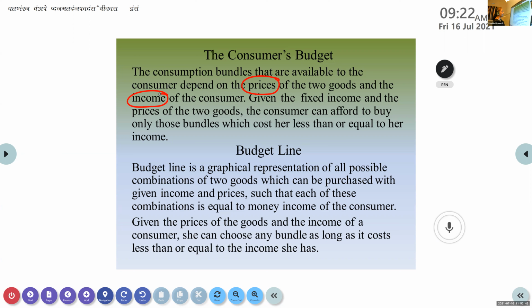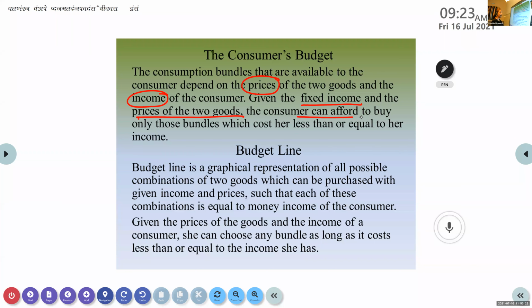Now one more thing they have given: the income is fixed. What do you mean by income is fixed? It doesn't change. It is not going to increase, and it is not going to decrease. So we are keeping an assumption here that income is fixed. At the same time, the consumer can afford the prices of the two goods.